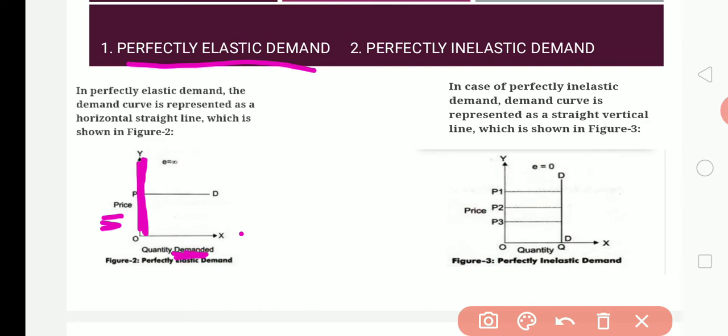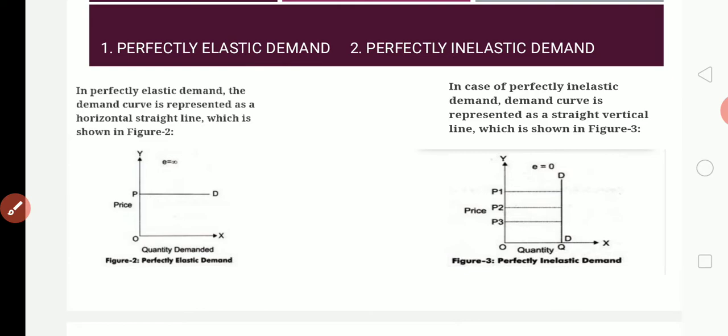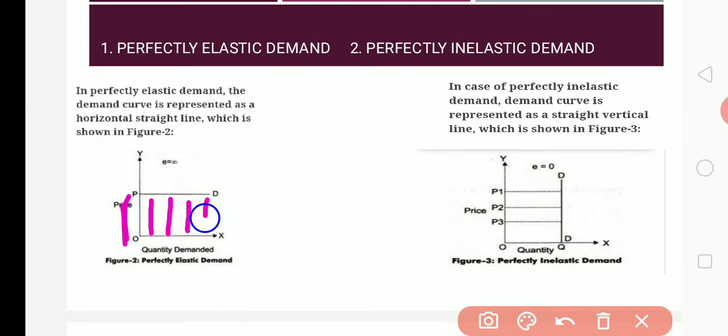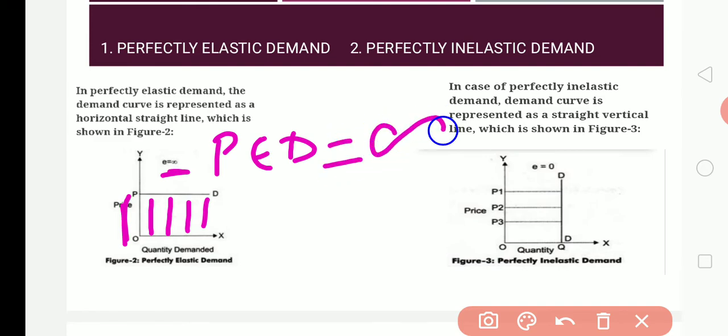Here what happens is, the price of a commodity is fixed, the price is the same. So here the price given is constant, no change in the price. But whereas the quantity demanded, if you observe, it is unlimited. You can observe in this diagram. So we call this price elasticity of demand, it is not clear here, price elasticity of demand is said to be infinite.